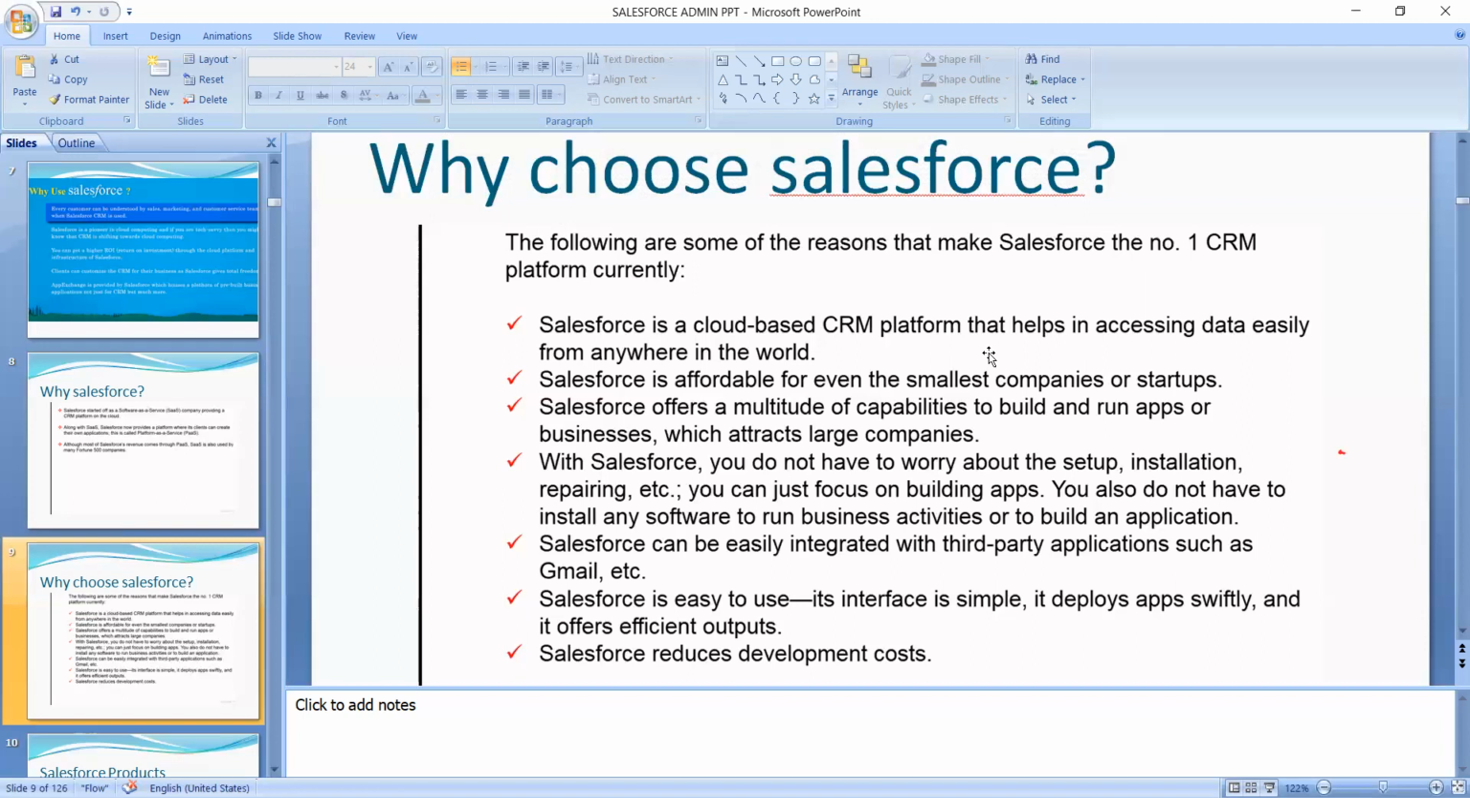You can attract the apps you are creating. Also, you can attract large companies, and you can also sell the apps you have created. Large companies are also buying them.